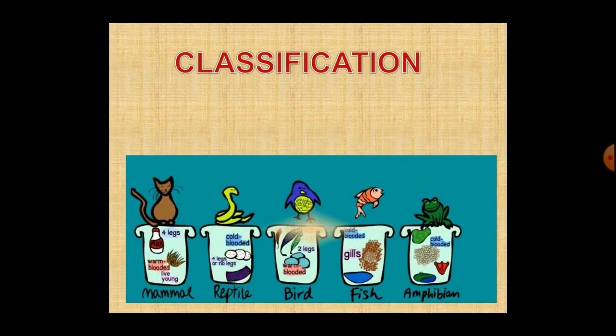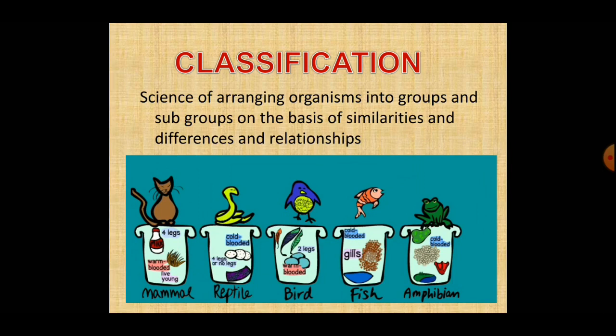Because there are a wide variety of organisms on the earth, it is not easy to study them. That is why organisms are classified into groups and subgroups. The branch of biology which is related with the grouping of organisms into different categories is known as taxonomy. We can define the term classification as the science of arranging organisms into groups and subgroups on the basis of similarities and differences and relationship.